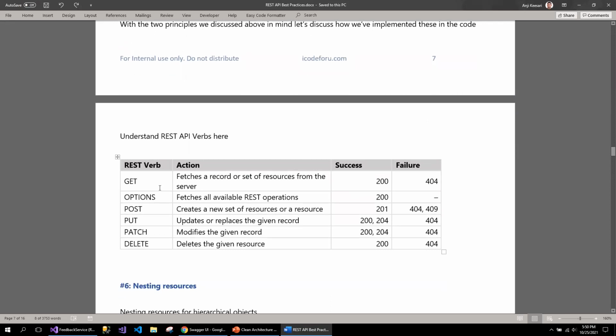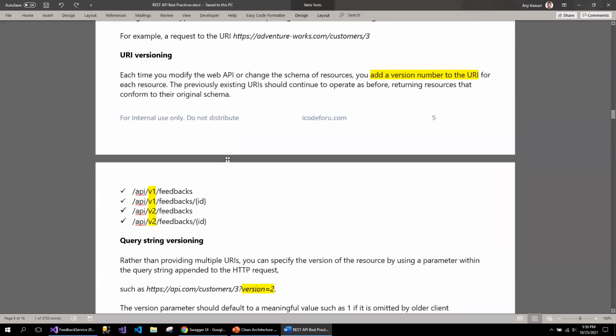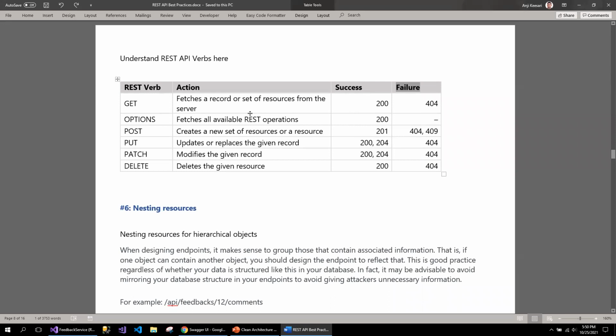Now, these are some of the REST verbs and actions, with the success status codes and the failure status codes. We discussed these in the first one, but here they are in table format. For example, the get will always return 200, and if not found, 404. Options returns 200, and failure is not applicable. Post returns 201, and in case of not found or conflict during the create. While updating, you can say 200 or 204, and if not found, you can say 404. Same thing with the delete.